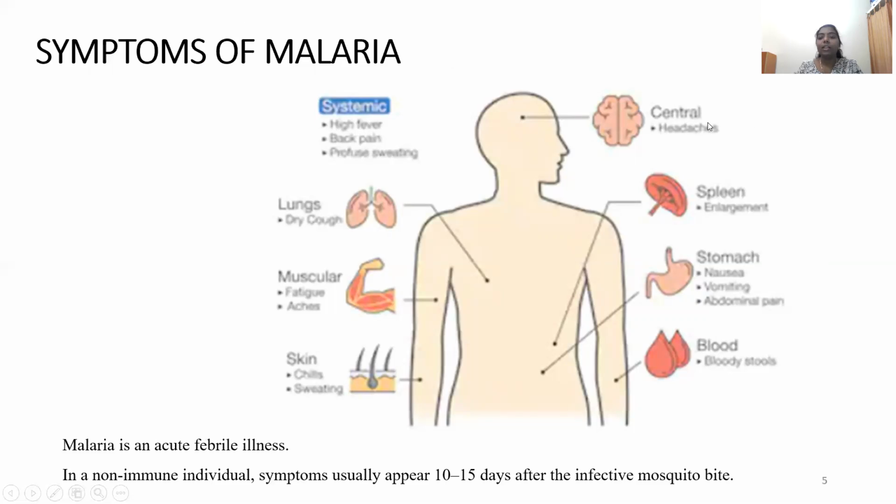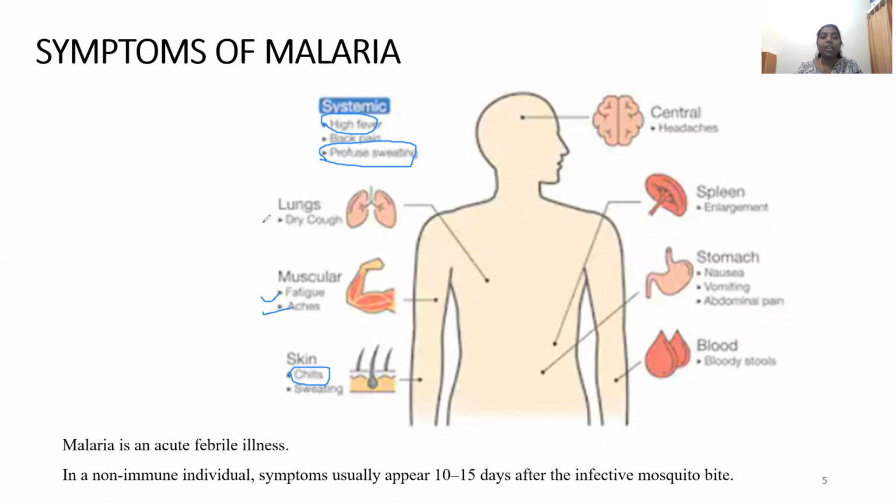Centrally it is known to produce headaches, and the common symptoms you generally observe are high fever, profuse sweating and chills. Apart from that, there may be spleen enlargement, nausea, vomiting and abdominal pain, bloody stools, fatigue and muscle aches, and dry cough also.